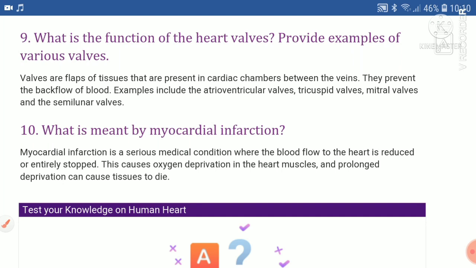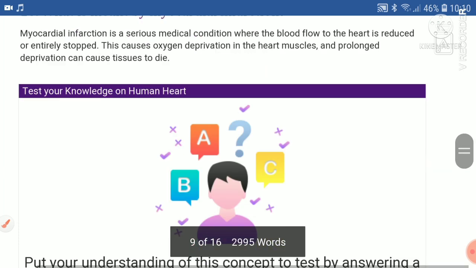What is meant by myocardial infarction? Myocardial infarction is a serious medical condition where the blood flow to the heart is reduced or entirely stopped. This causes oxygen deprivation in the human heart muscle. Prolonged deprivation can cause tissues to die.